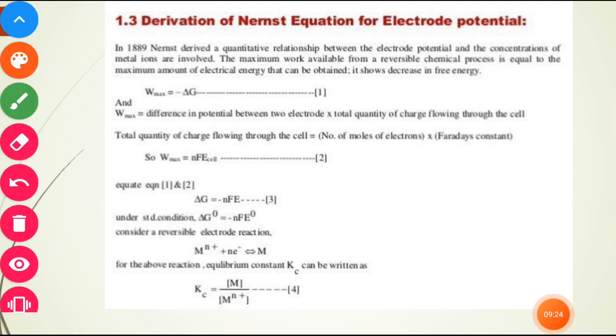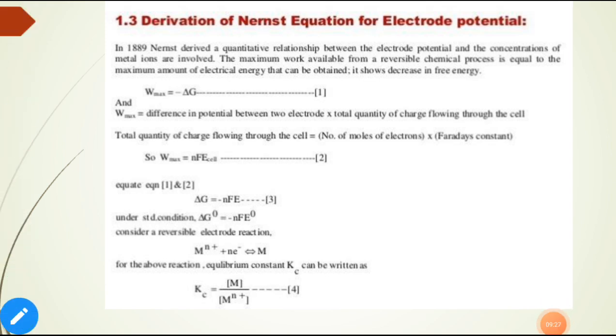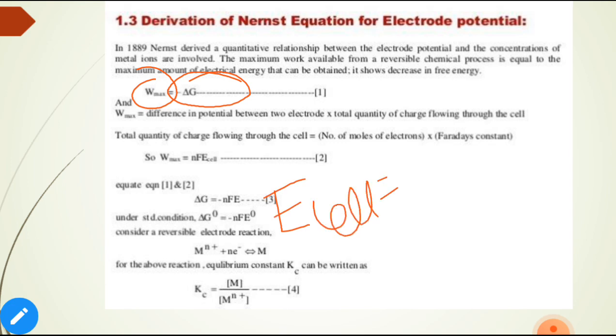Next, derivation of the Nernst equation. In 1889, Nernst derived a quantitative relation between the electrode potential and the concentration of the metal ion. The maximum work done for a reversible chemical process is equal to the amount of electrical energy that can be obtained, which is the decrease in free energy. That is why it is indicated by minus delta G. The maximum work done is equal to the difference in electrode potential between the two electrodes, where E cell is E cathode minus E anode.